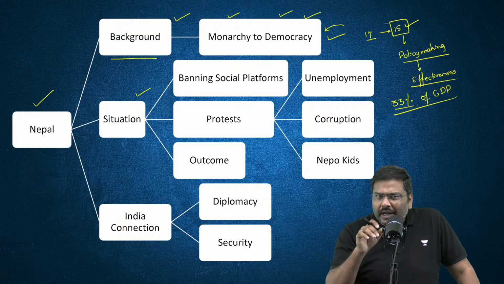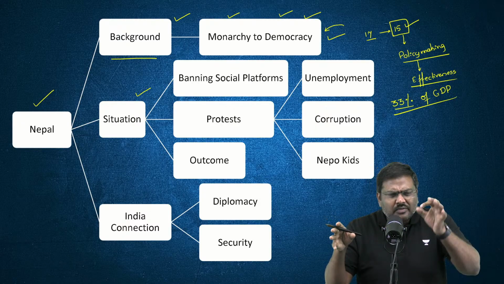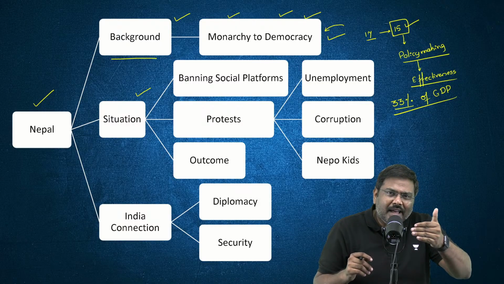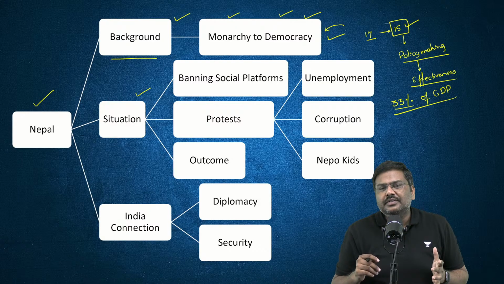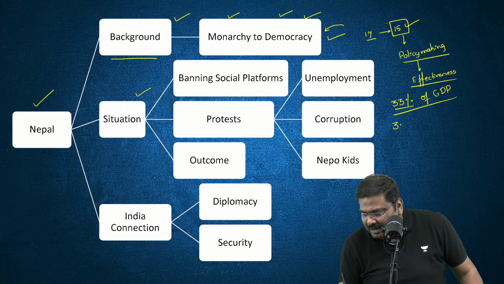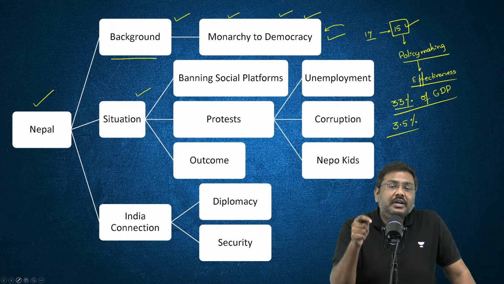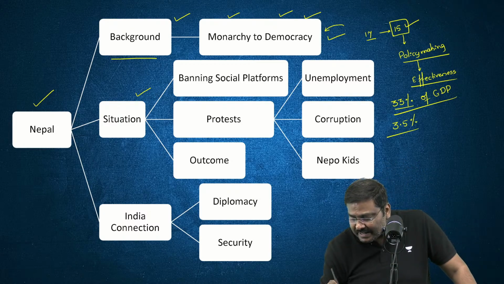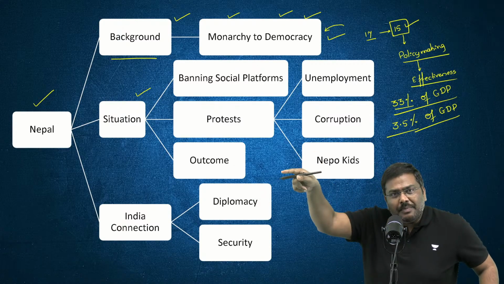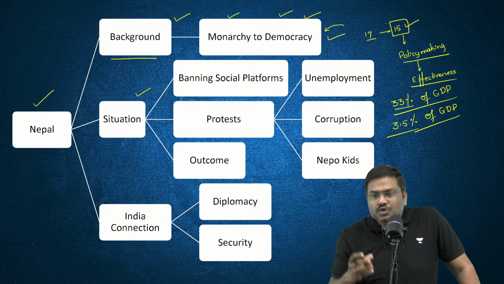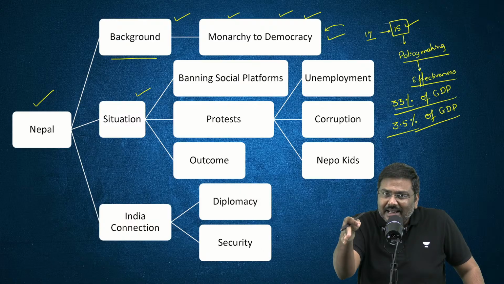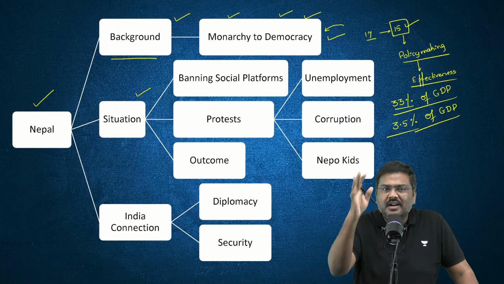Let me know. India receives the largest remittances. Inward remittance is the largest in the case of India. Agreed. But what percentage of India's GDP are the inward remittances that we receive? I will tell you the answer because nobody is answering. India receives remittances which account for 3.5% of GDP. Have a look at this. India, 3.5%. Nepal, 33%. So one of the countries with the largest inward remittances as a percentage of GDP is Nepal.